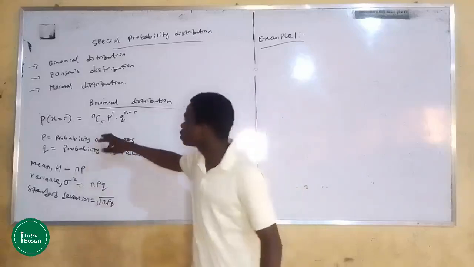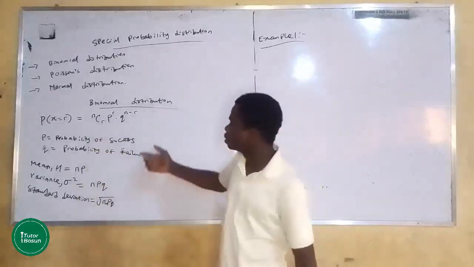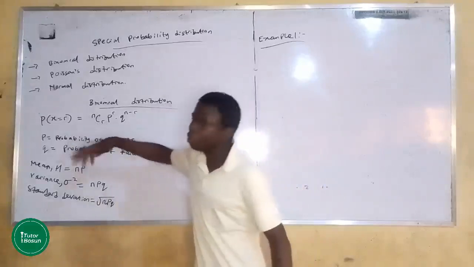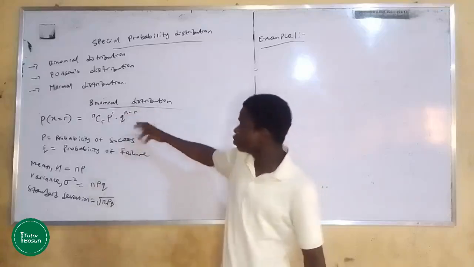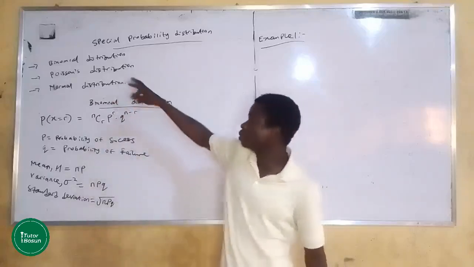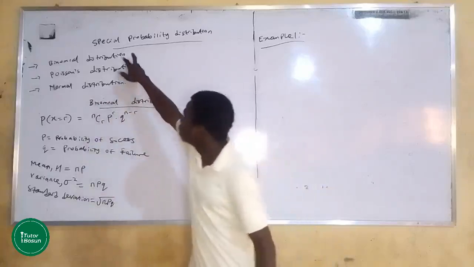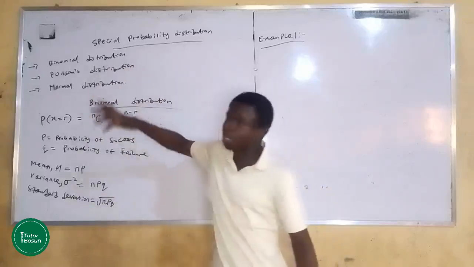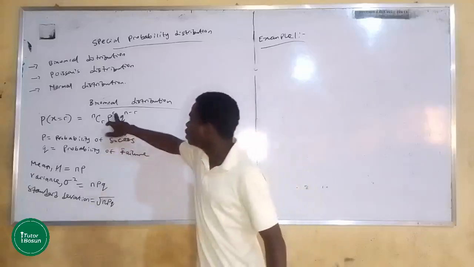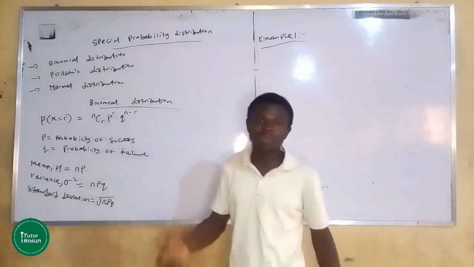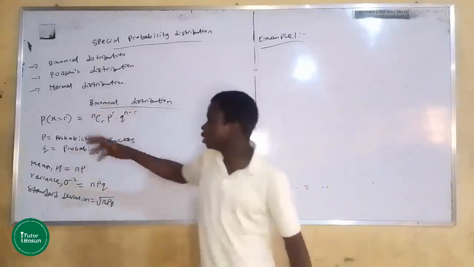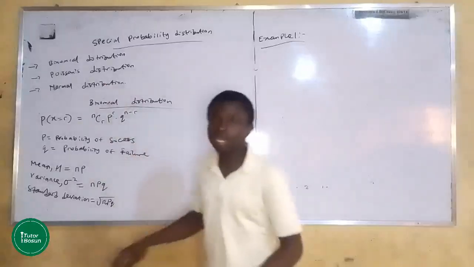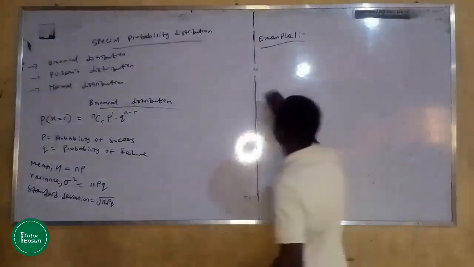If the probability of success is very small and the number of population is very large compared to those probabilities, then you should use Poisson. But when the probabilities of success and failure are high compared to that, then you should use binomial distribution.